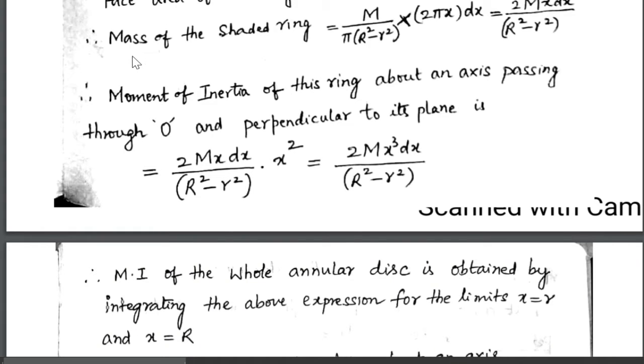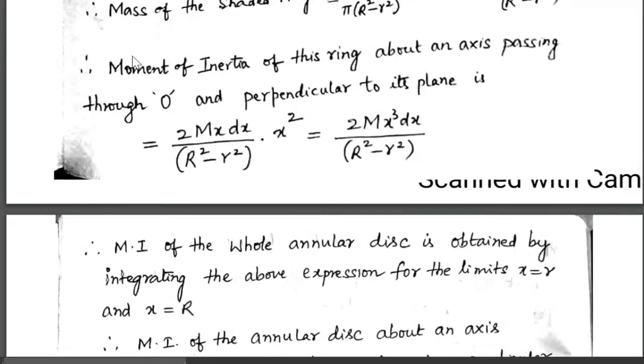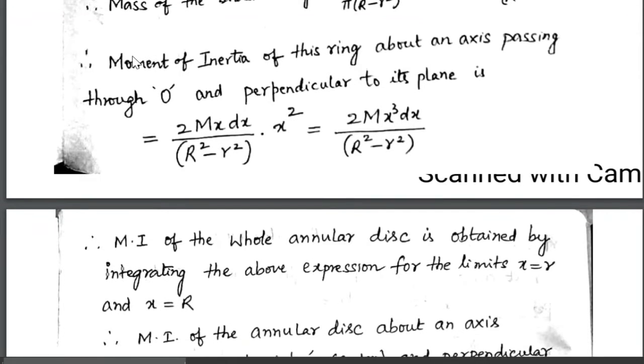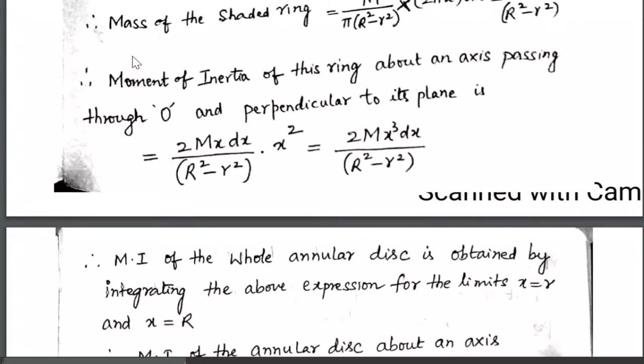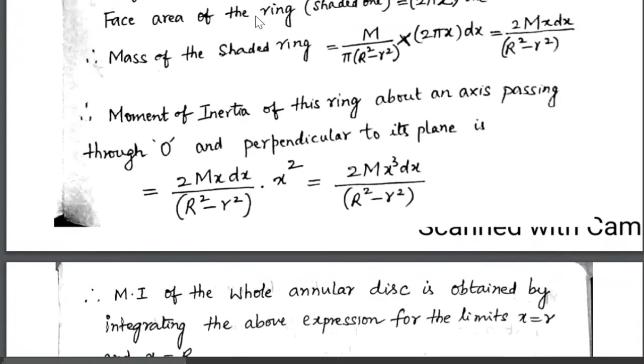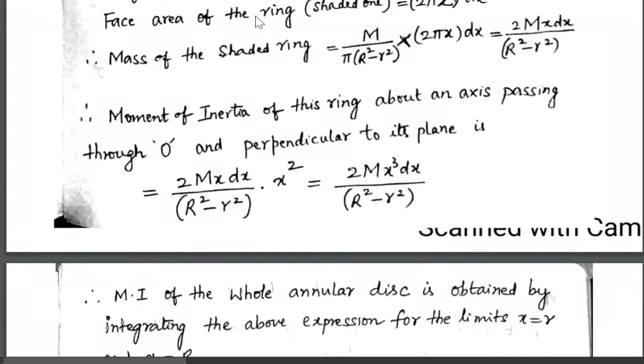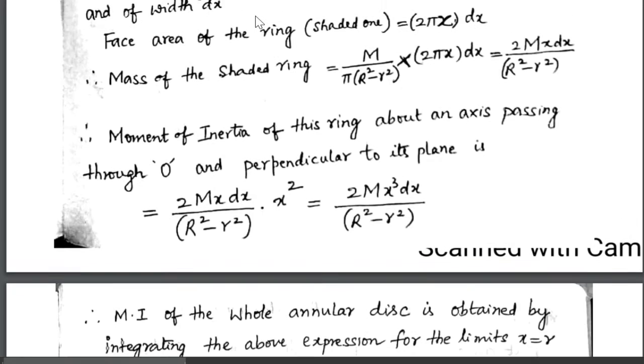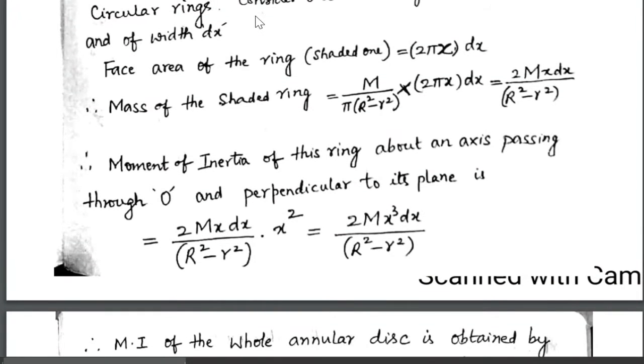Face area of the ring, that is shaded part, it is 2 pi x into dx.